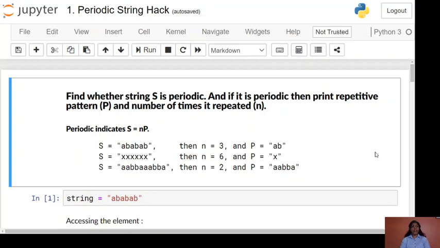First, let me clear that this is not a Python tutorial. Here we assume that you know Python, and we are applying your Python knowledge to solve some problems which will be helpful to crack your machine test in the interview.